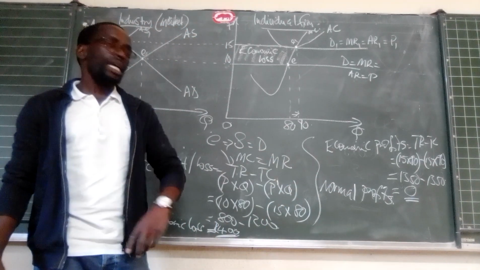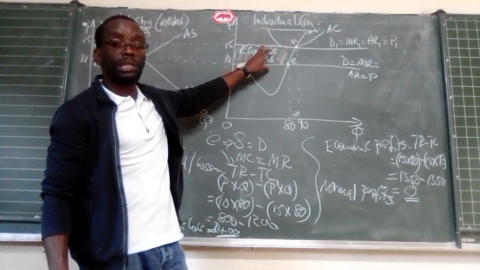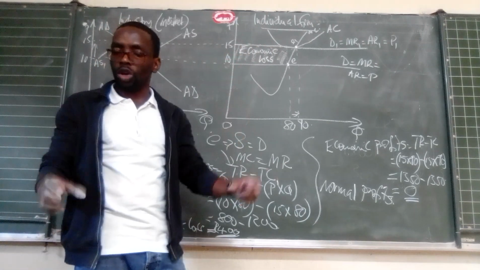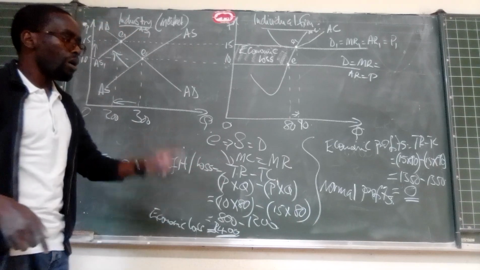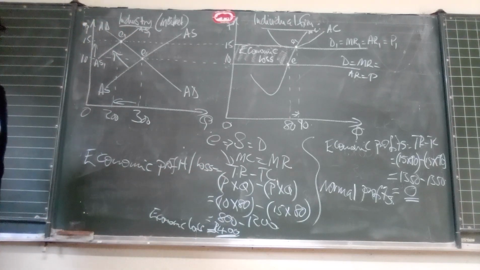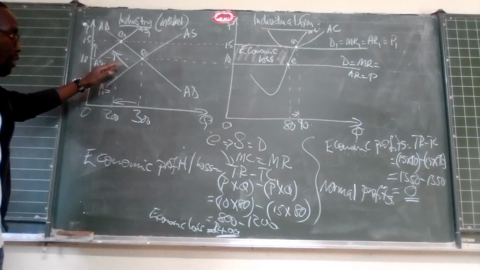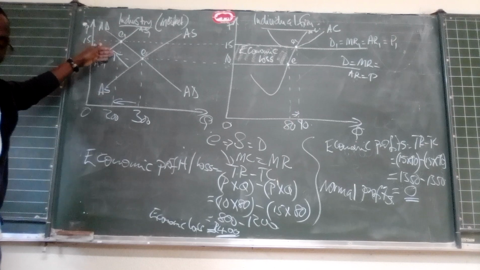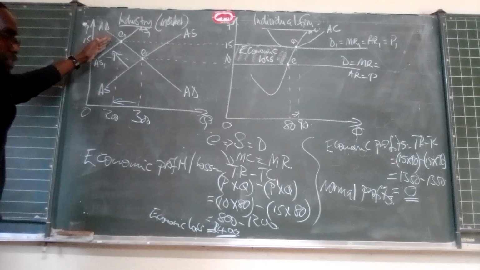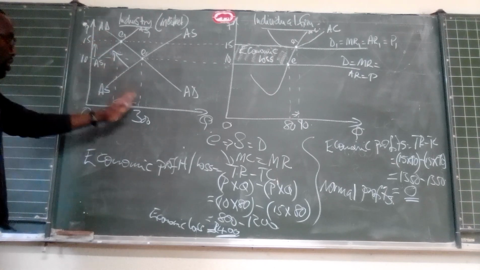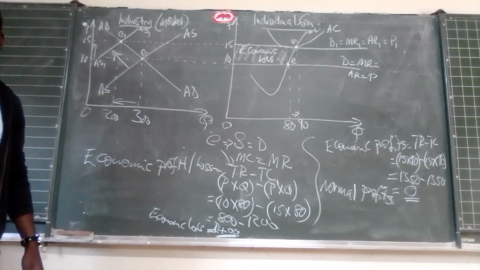So what does that mean? It would now mean that the firm that operates in a perfect market, if it makes economic losses in the short run, in the long run it's going to make normal profits. Why? Because those losses are going to result in other firms leaving the industry. If those firms leave the industry, the aggregate supply curve shifts to the left, resulting in a reduction in quantity supplied and an increase in the market price.